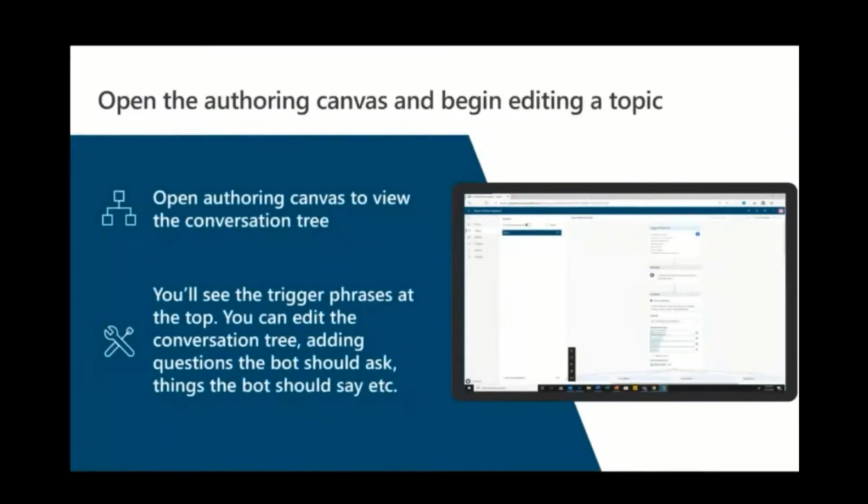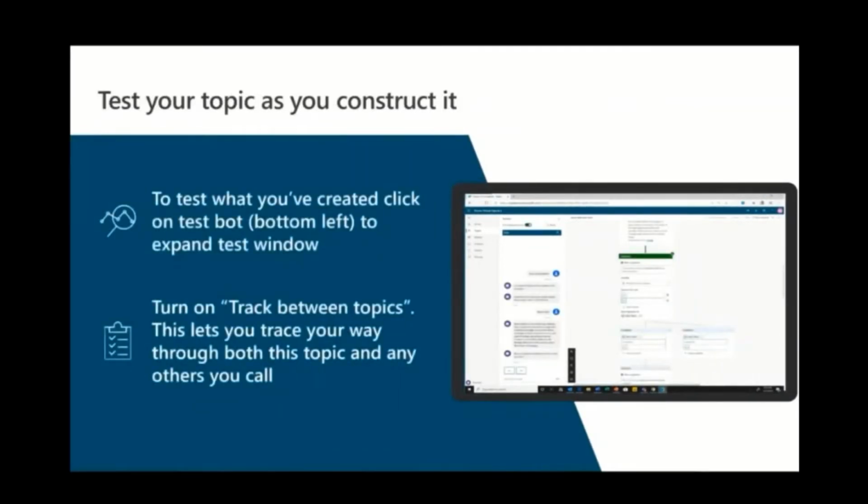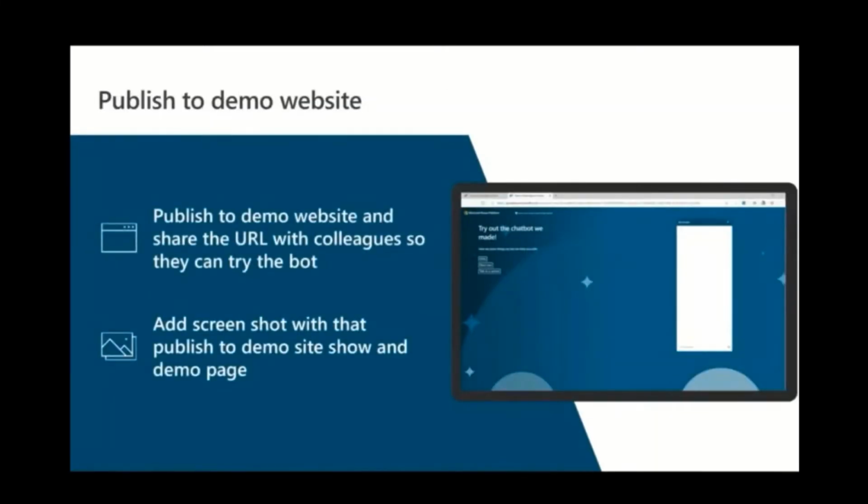Once we have defined the trigger phrases, we can click on the authoring canvas to view the conversation tree. We can edit the tree. We can decide on what questions to ask and how the conversation flow is going to look. We can test the topic as and when we are constructing it. On the bottom left, we have this bot, and you can test the topic and trace between topics to see how the conversation is going between this topic and some other topic that you're going to call. You can publish the bot to the demo website and share the URL with your colleagues so that they can try out the bot.